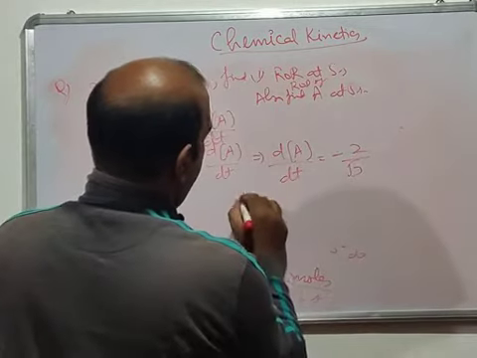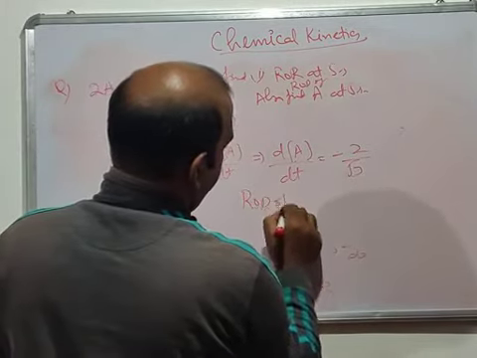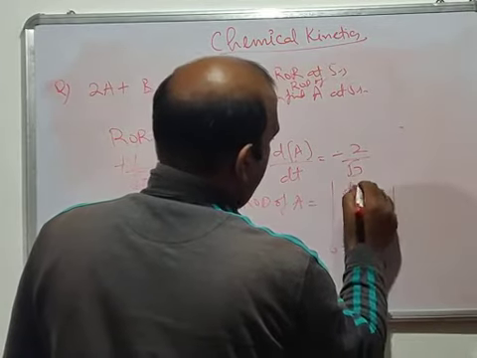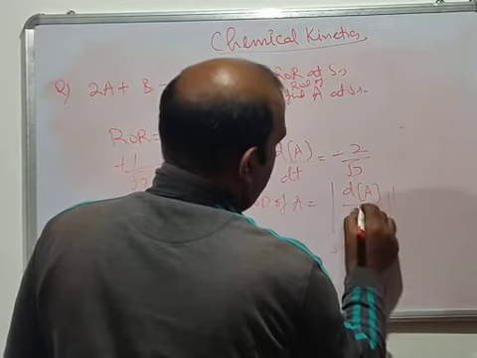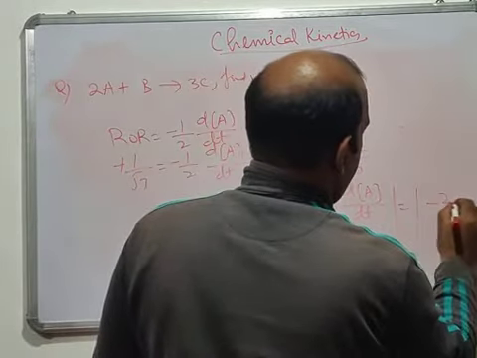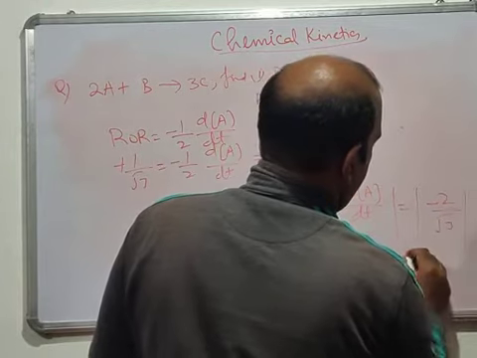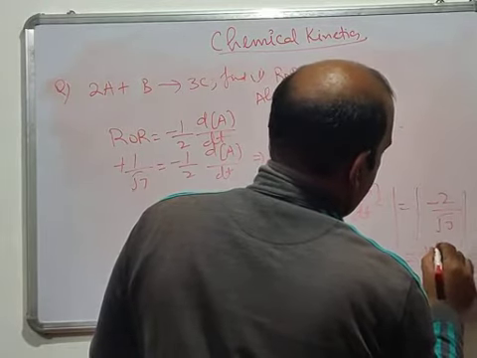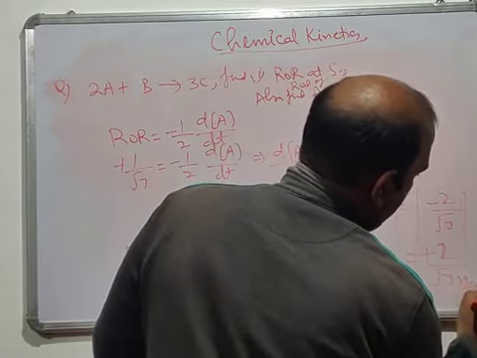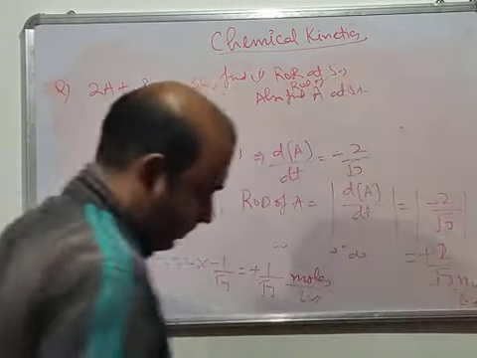And to find the rate of disappearance of A, it is just the mod of dA by dt, which is the mod of minus 2 by under root of 3, simply plus 2 by under root of 3, and units are in moles per liter per second.